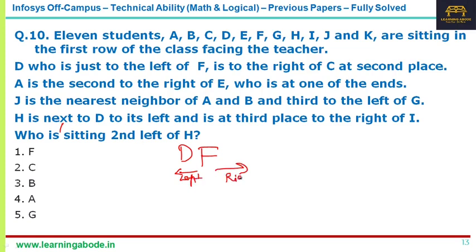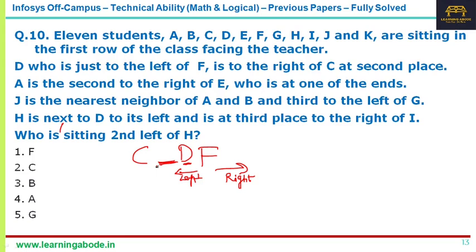D is just to the left of F and is to the right of C at second place. Which means D is second right. So somebody is there in the first right of C, there is some empty space, and the second right of C is D. That is the meaning of the second part of the first statement.